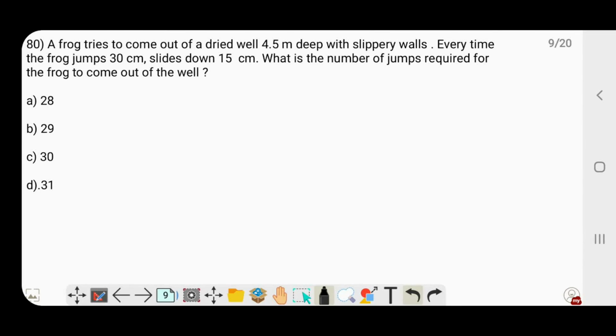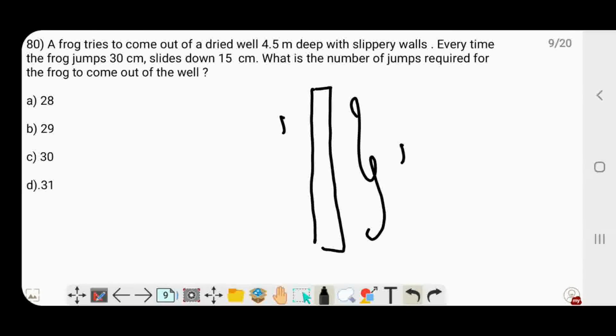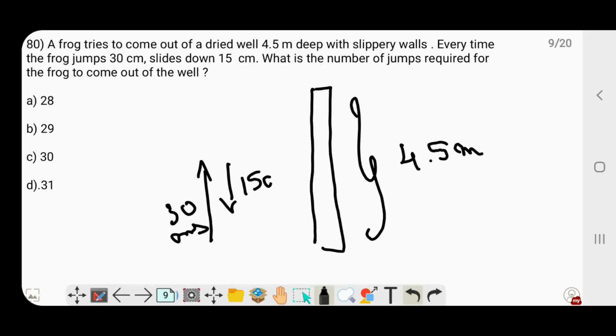See, in a normal situation, this is a 4.5 meter deep wall. What it does is go up by 30 cms, and then come down by 15 cms. So effectively it has climbed 15 cms in one round.